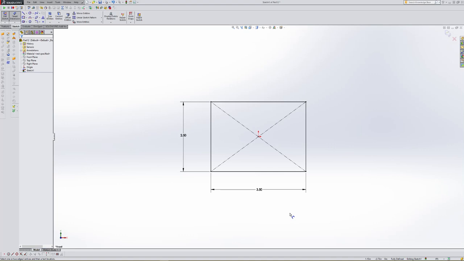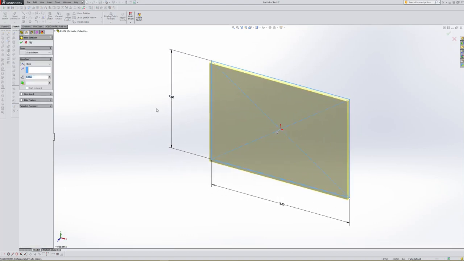I feel pretty confident that we're defined the way we want to be, so I'm going to exit our sketch, and it automatically puts us back into extruding material out of the tool that we created, the sketch pattern that we created.